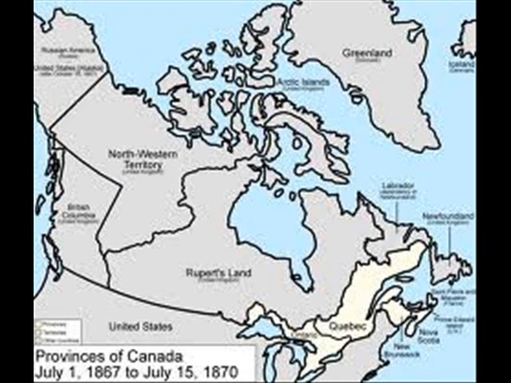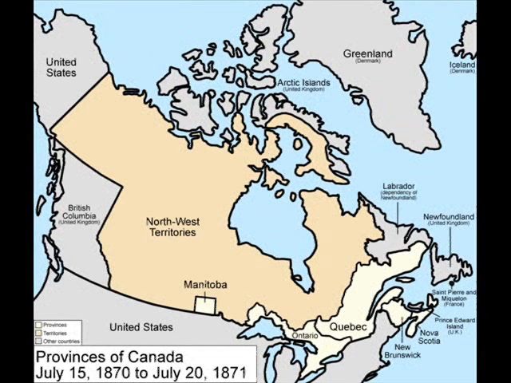Now on the second map, you can see that the area of New Caledonia has been changed into British Columbia. And also, the Dominion of Canada is formed by 3 provinces of British North America. The province of Canada, which was split into the provinces of Ontario and Quebec, and the colonies of New Brunswick and Nova Scotia. Now on the third map, you can see that the province of Manitoba has joined Canada.